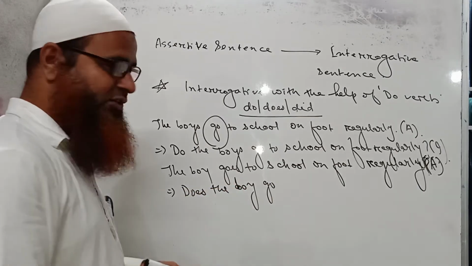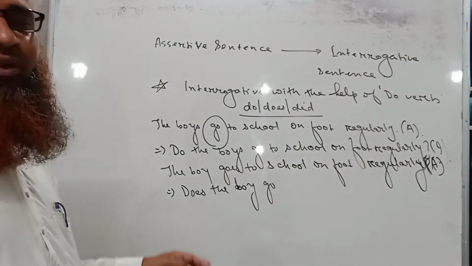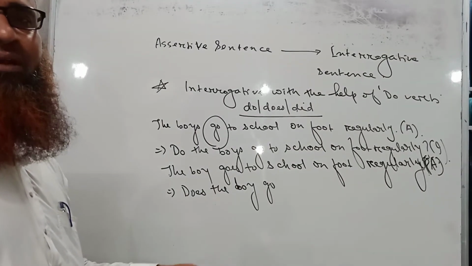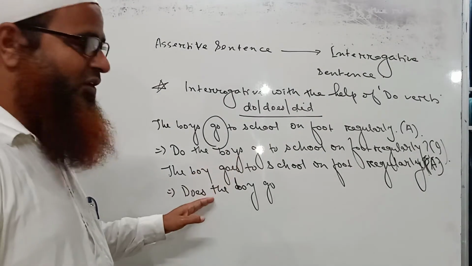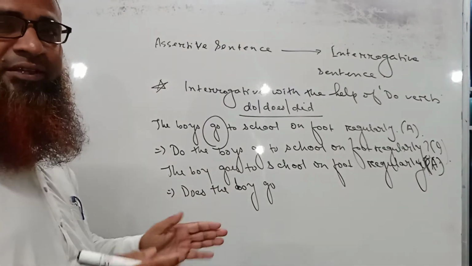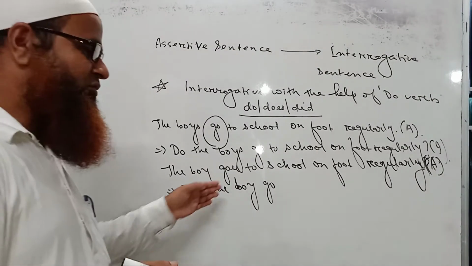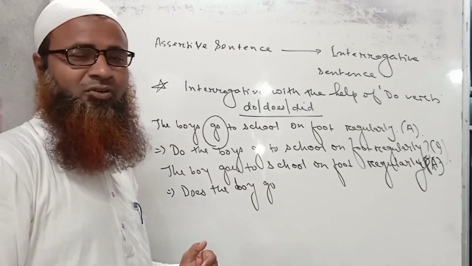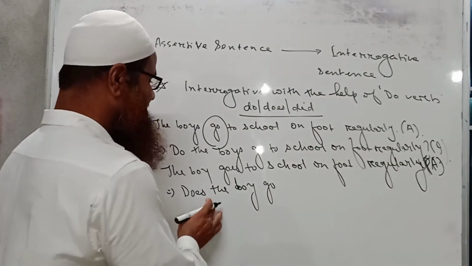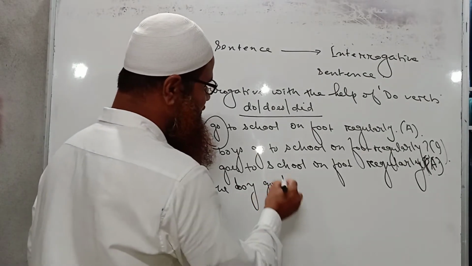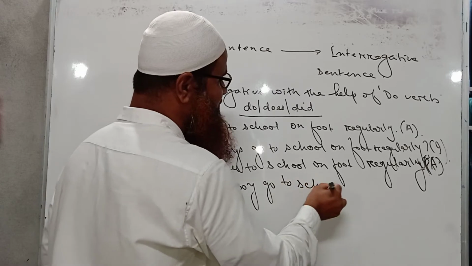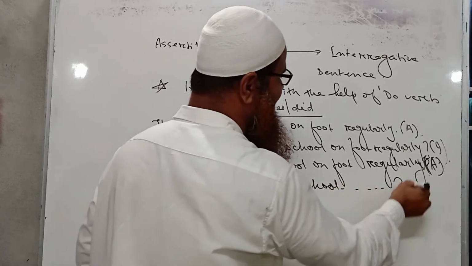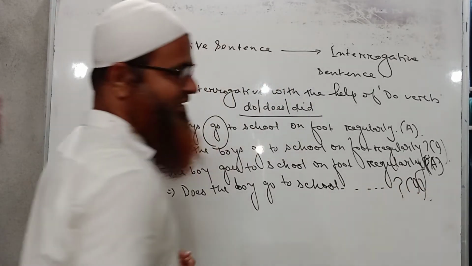That means we need not write es with the main verb because does has already come. So we have to drop the es of the main verb. Okay, clear? Does the boy go to school on foot regularly? This will be an interrogative sentence.